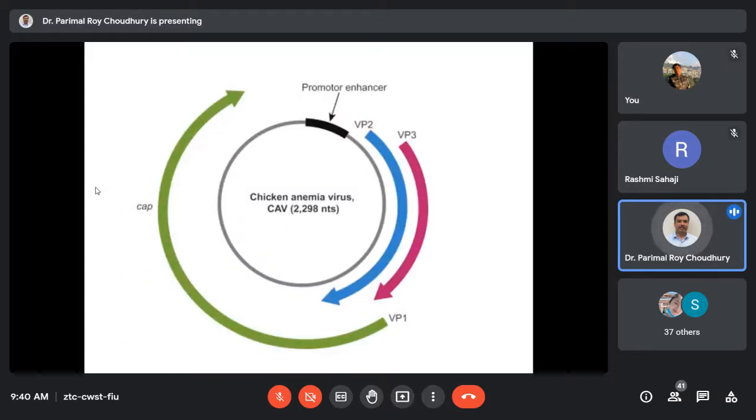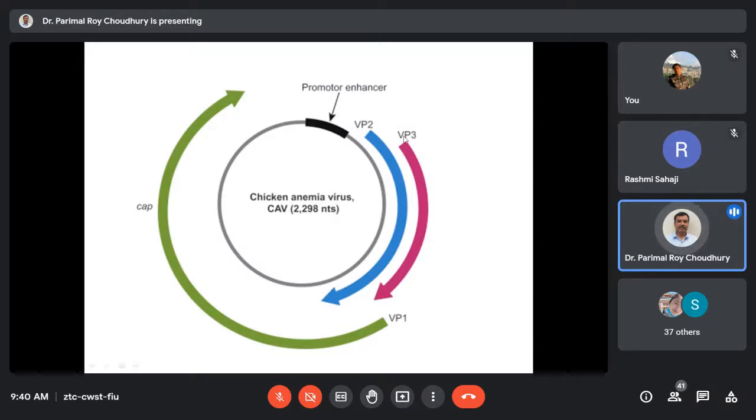This is a picture showing the 3 proteins produced by chicken anemia virus, VP1, 2, and 3. And these are all overlapping. You can see 3 and 2 are within the same genomic loci, and under the influence of a single promoter, these transcriptions occur. This particular part codes for VP2 as well as VP3. Even VP1 has some overlapping part. This strategy is adopted by viruses having a very small genome size, so that they can code more from less genetic material. That is the logic.